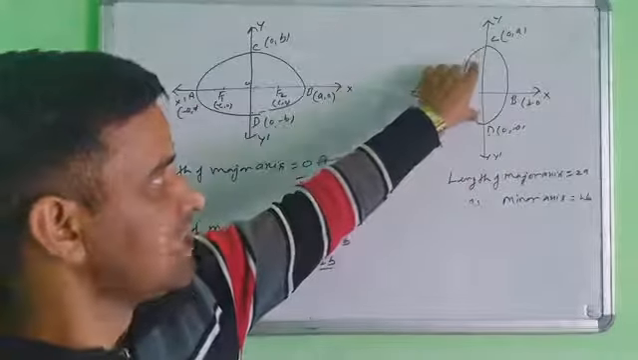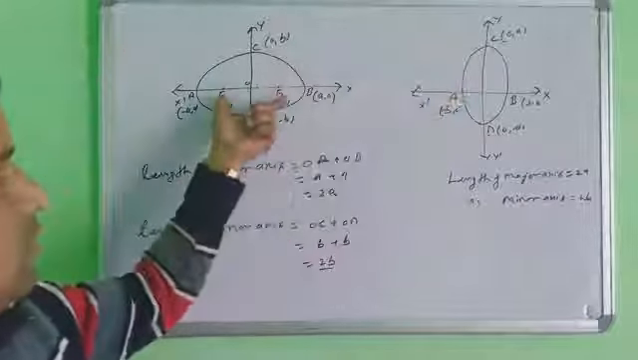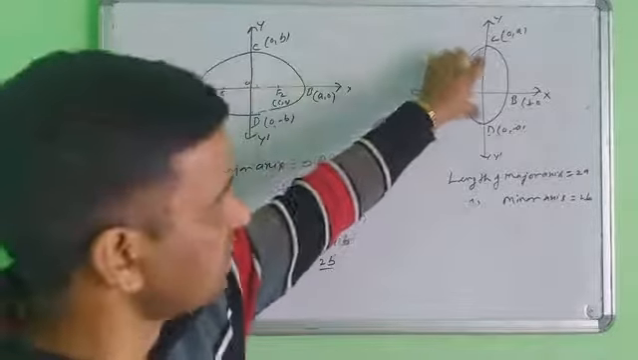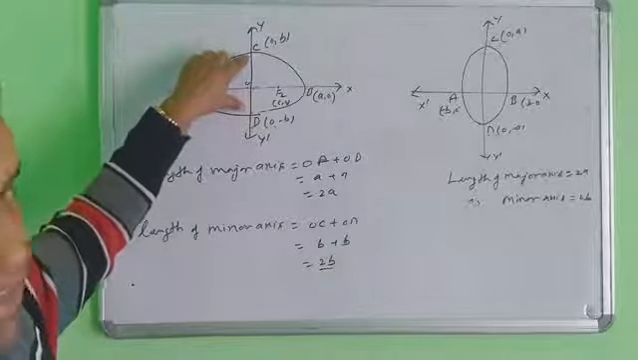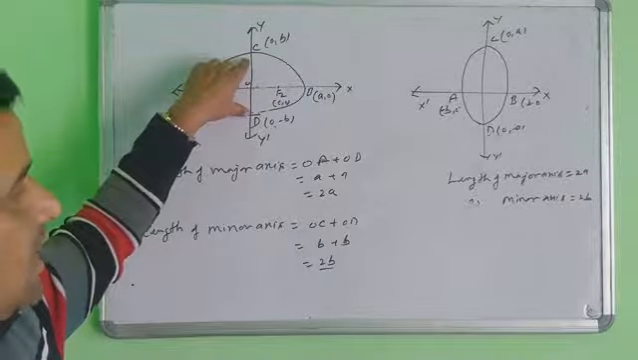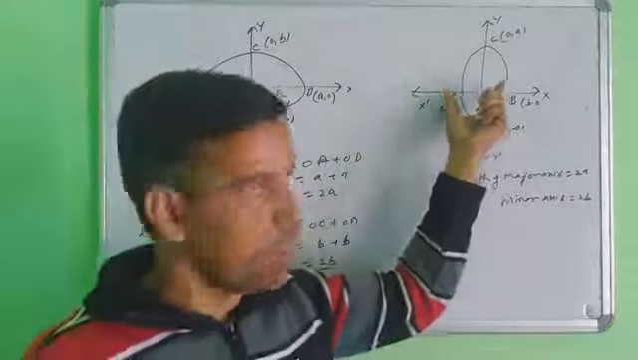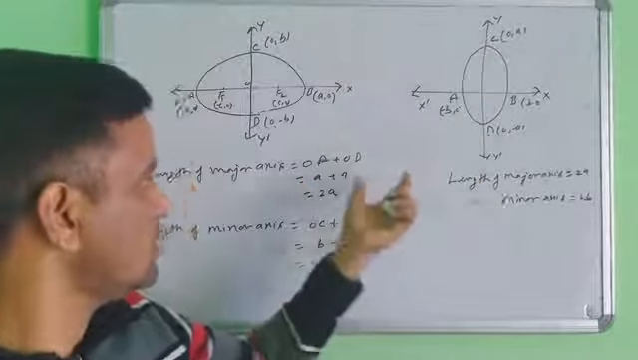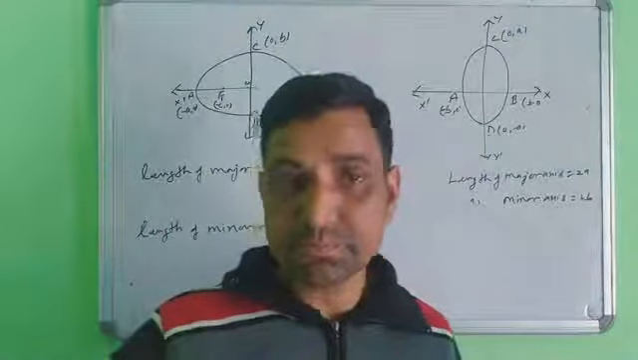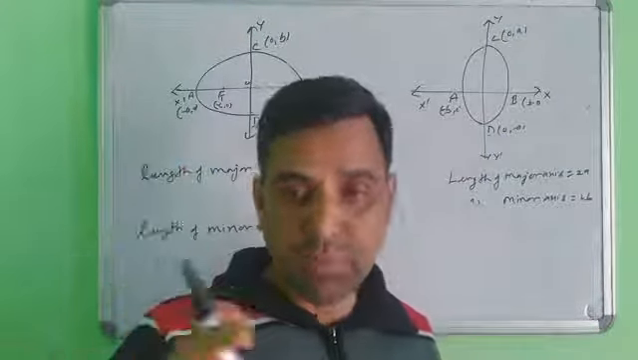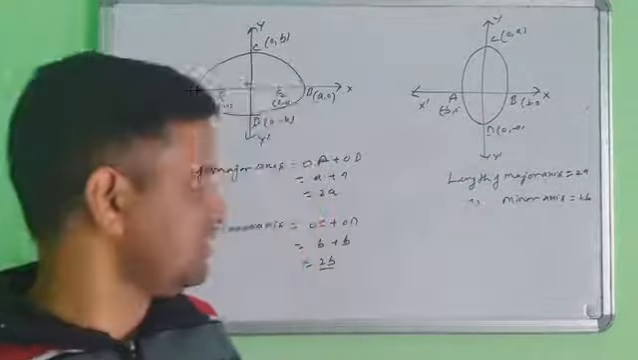Here the major axis is the x-axis, or here the major axis is the y-axis. Here the minor axis is the y-axis, or here the minor axis is the x-axis. According to this, these two things are fixed: the length of the major axis is 2A, and the length of the minor axis is 2B. So these things are fixed.